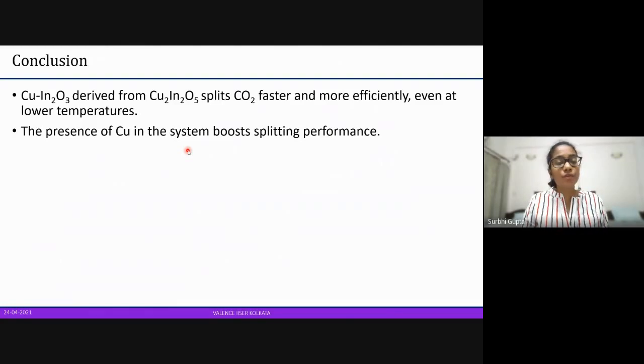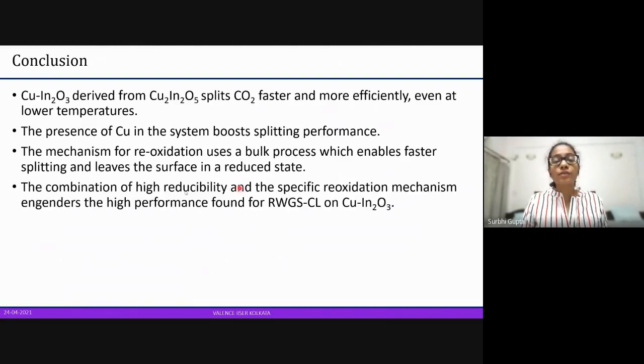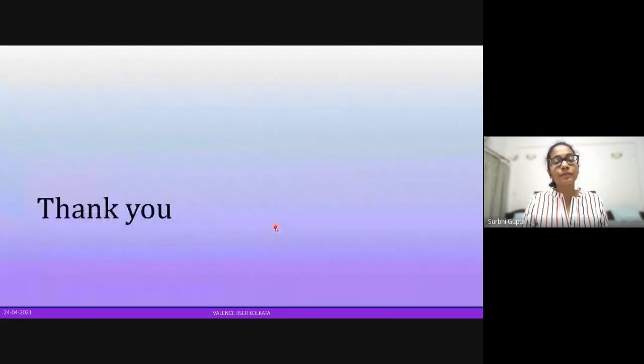It is helping in the reduction process, and even in the oxidation process, it is there with indium to ensure that the bulk process takes place. And the splitting, when it is occurring from the bulk, is faster and leaves the surface in a reduced state. So there is high reducibility and a specific reoxidation mechanism, which makes this copper indium oxide perform very well in the RWGS. Even at lower temperatures, we are getting some carbon dioxide split.